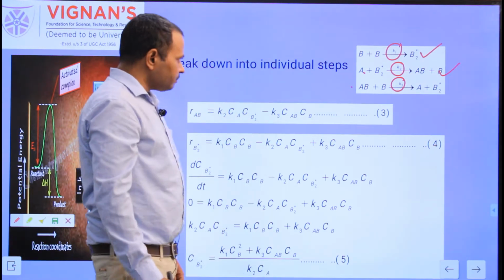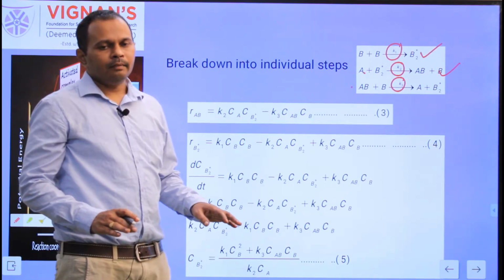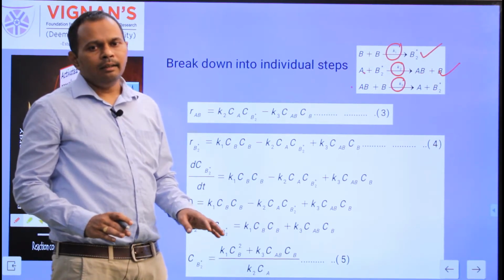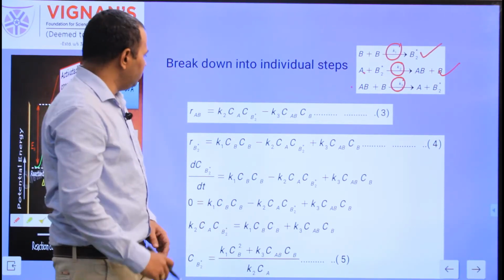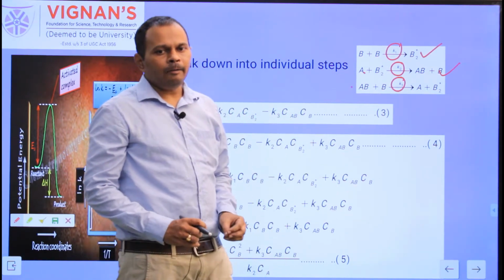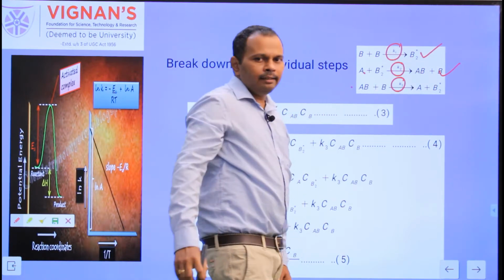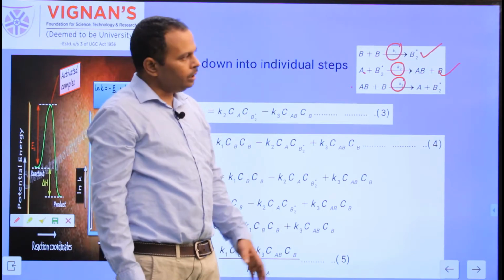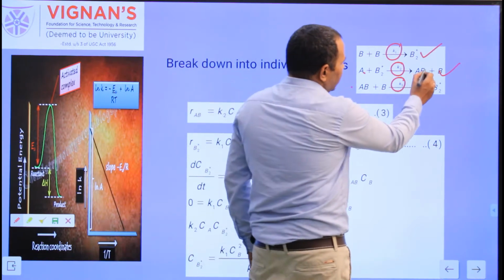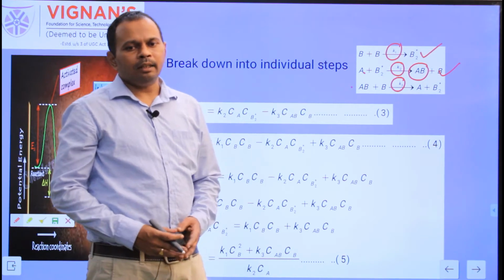Okay. Next, in the given problem, the rate of formation of AB is provided. The experimental rate of formation of AB is given as K into CB square, and that reaction is independent of CA. So from the assumed reaction mechanism also, try to find the rate of formation of AB. When you observe this, in the first reaction there is no AB on the reactant side or product side, so you need not write the rate for the first reaction. In the second reaction AB is on the product side, so the rate of formation of AB is positive.